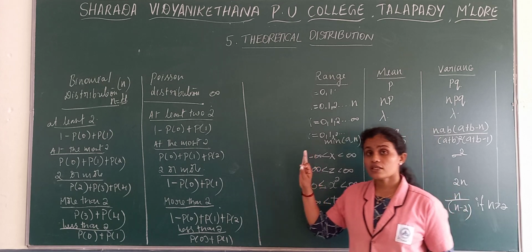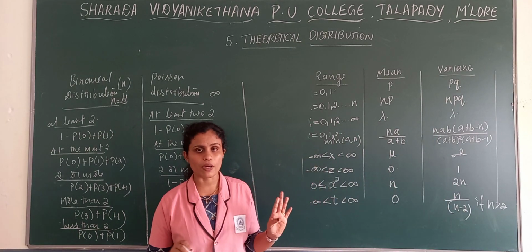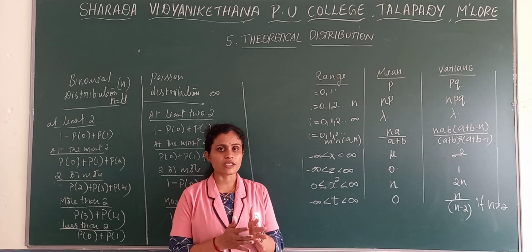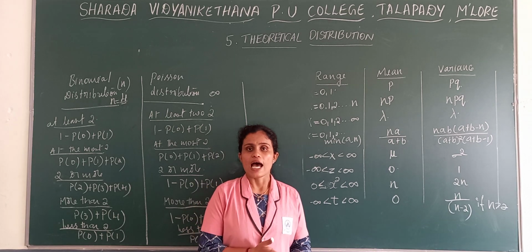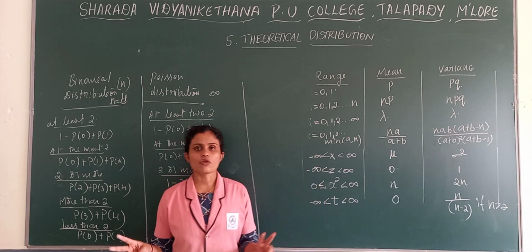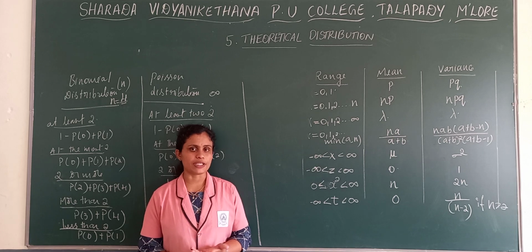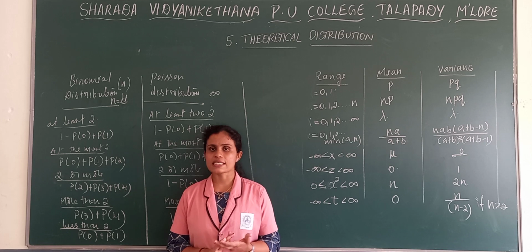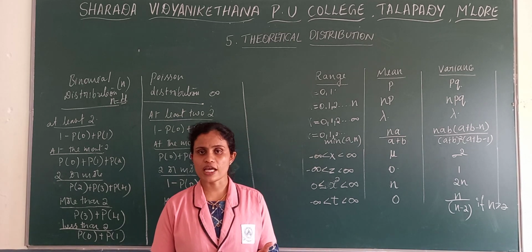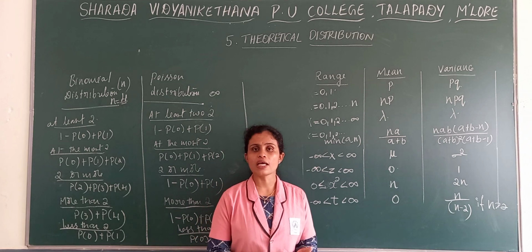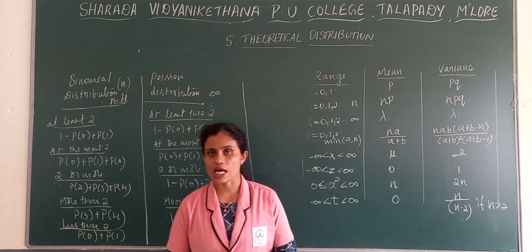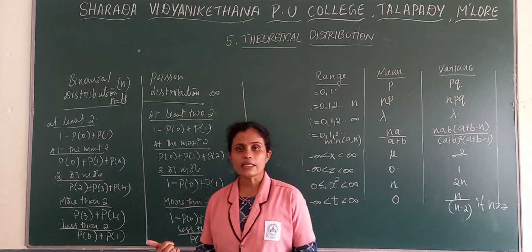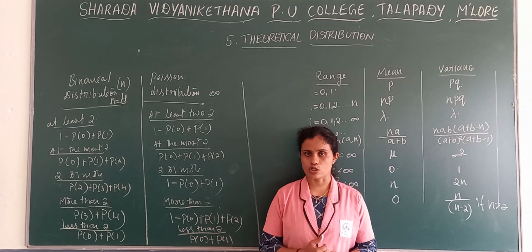Altogether we have 7 distributions. We started with the theoretical distribution. We are studying about probability distributions, and we have said that there are 2 kinds of probability distribution, that is discrete probability and continuous probability distribution. In case of discrete probability, as I said, Bernoulli, binomial, Poisson and then hypergeometric distribution. And continuous probability distributions are the normal distribution, under that the standard normal distribution, then student T and chi-square distributions.